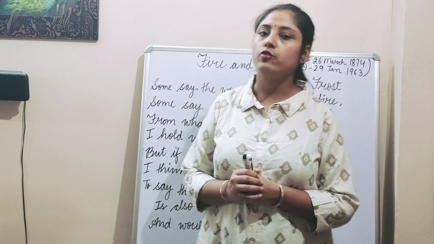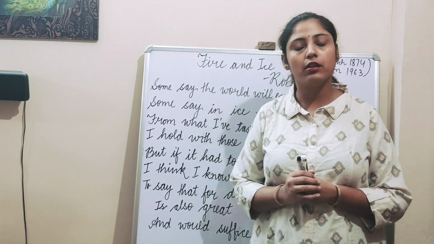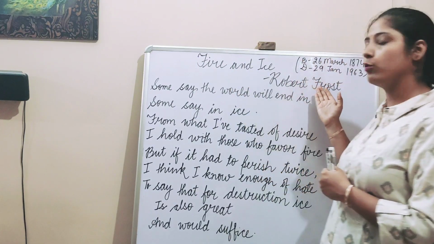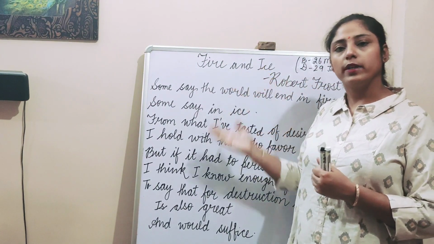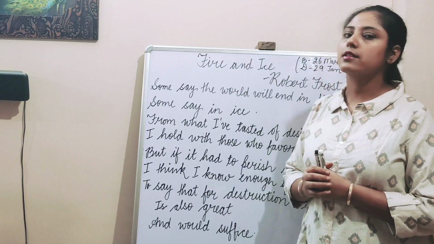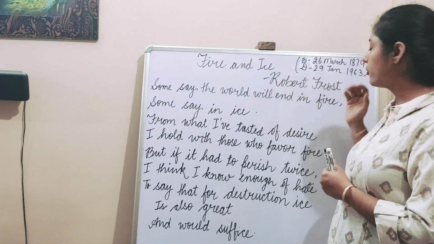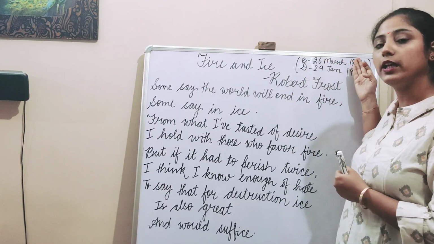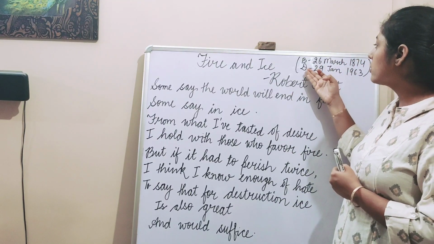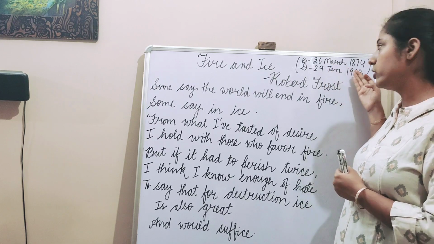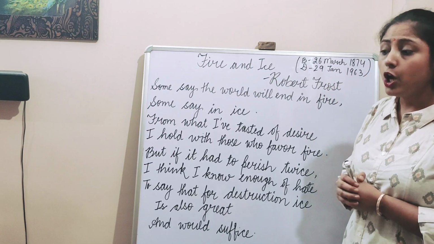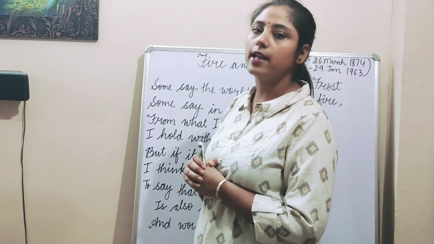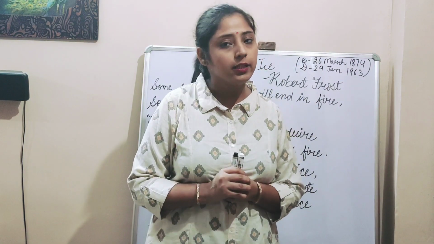So today in this video we are going to learn a very beautiful poem, Fire and Ice, which is written by Robert Frost. Before explaining the poem, let us discuss something about Robert Frost. Robert Frost was born on 26 March 1874 and died on 29th January 1963. He was an American poet, and during his lifetime he wrote many poems.